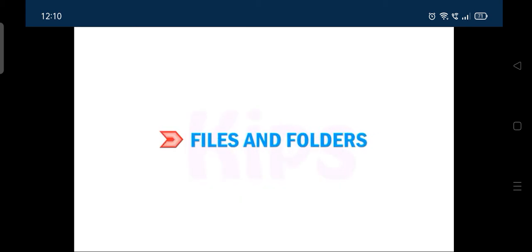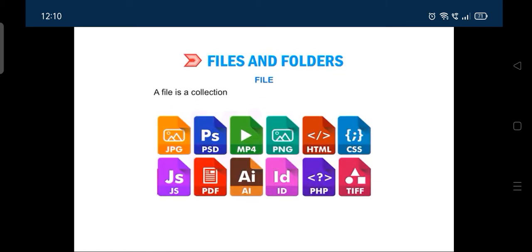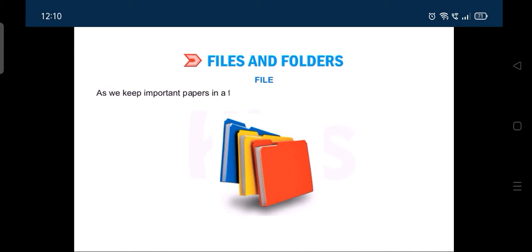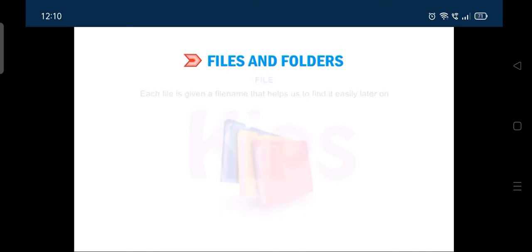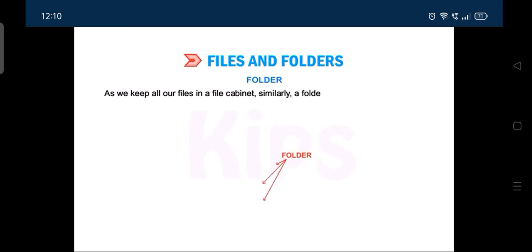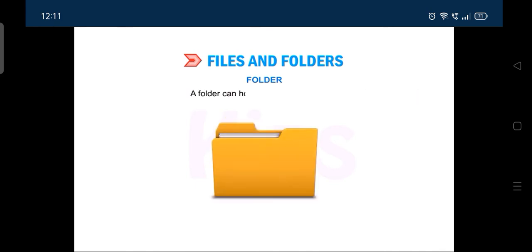Okay, now let us discuss files and folders. File. A file is a collection of related information stored together. As we keep important papers in a file, similarly, any information in a computer is saved in the form of a file. Each file is given a file name that helps us to find it easily later on. Folder. As we keep all our files in a file cabinet, similarly a folder is like a cabinet where we keep the related files. A folder can hold other folders as well. A folder within a folder is called a subfolder.